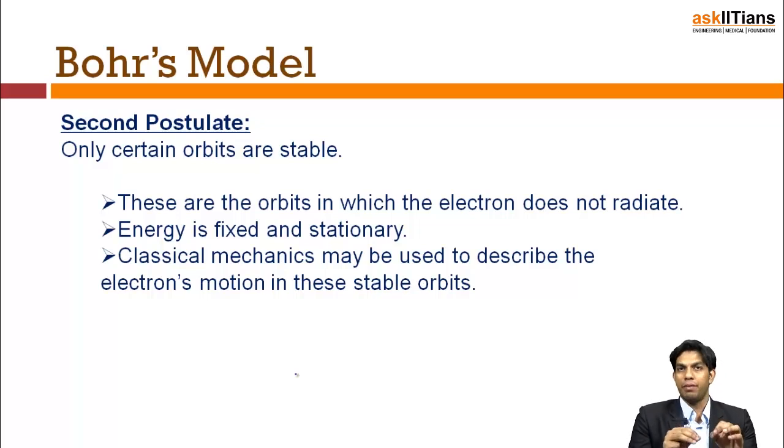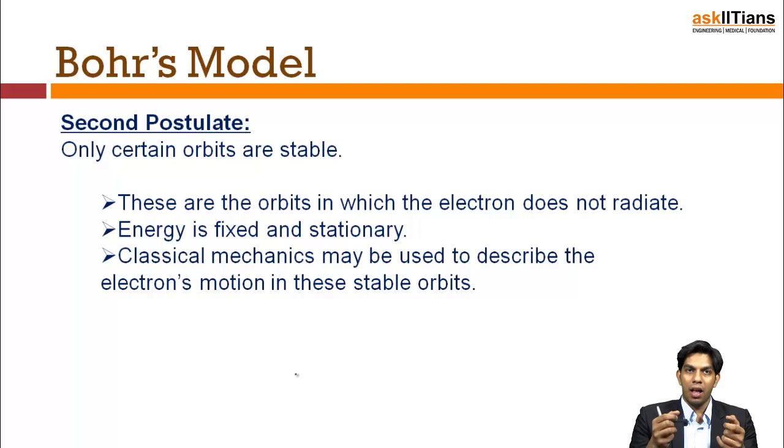Now, this is kind of fishy. If asked what's the reason behind it, or if Niels Bohr was actually questioned, why have you given this as a postulate, that is, electrons in the orbits do not radiate energy, why have you considered this? He said that I don't have any specific reason. I know that the electrons are revolving about the nucleus. I know this. It means the only possible explanation for this particular fact is that the laws of electrodynamics are not applied in this particular case.